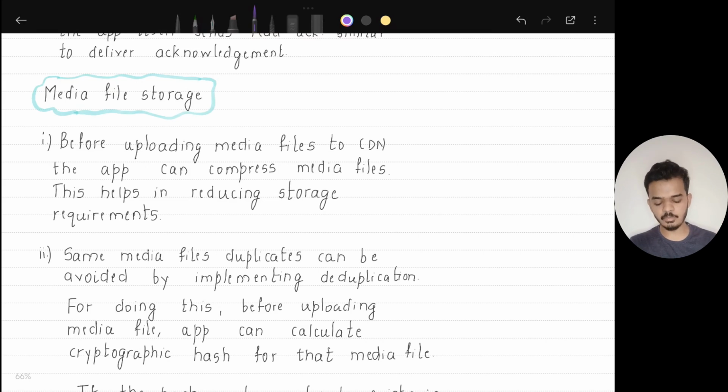The very first thing is that before uploading any media file to the content delivery network, the app can ask the user if they are okay with sending a compressed file, or if they want to send a high definition version of the media file. Mostly users opt for a compressed version, which helps us reduce the storage requirements. So this is one way we can reduce the media file storage requirements.